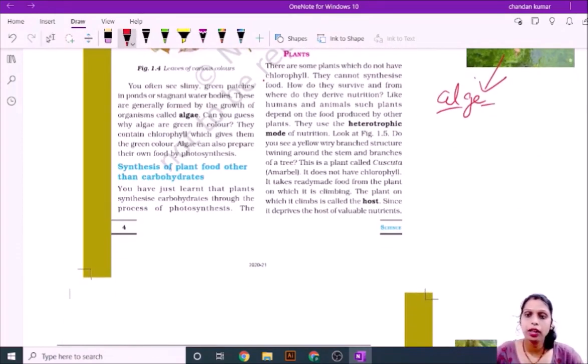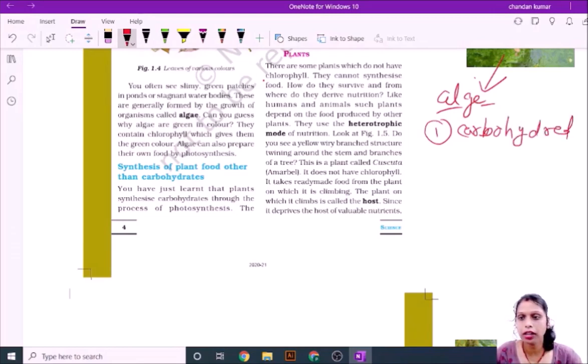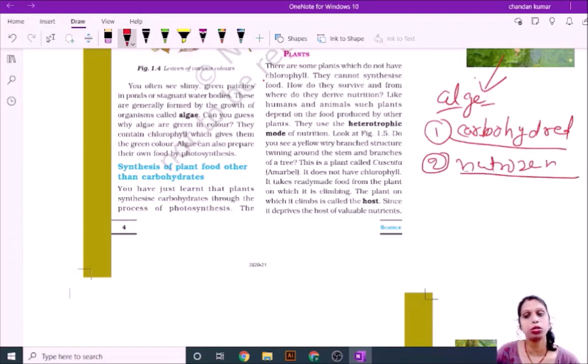Means how many things? First, carbohydrate is taken by the plant through photosynthesis. Nitrogen is taken by the plant through the soil, and protein is taken by the plant through the soil.